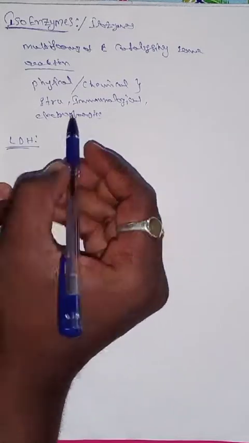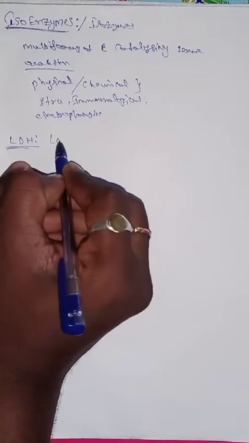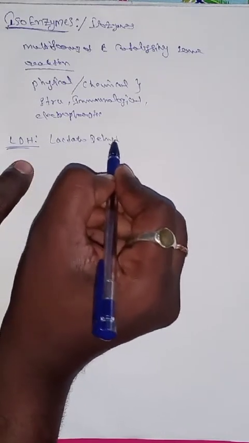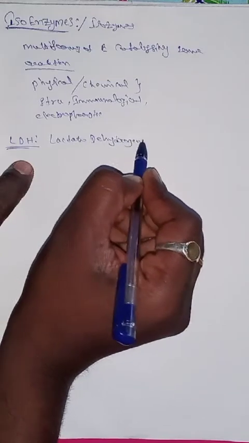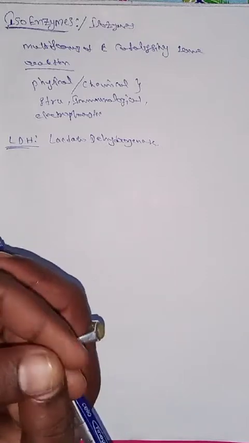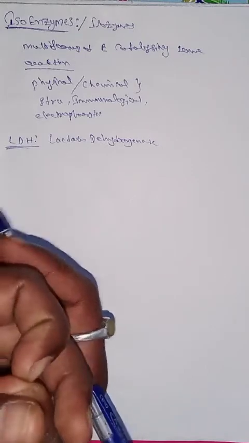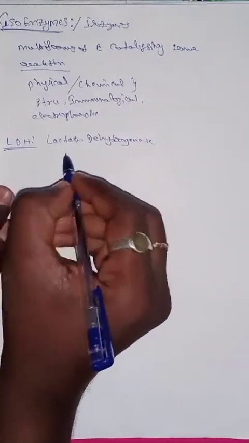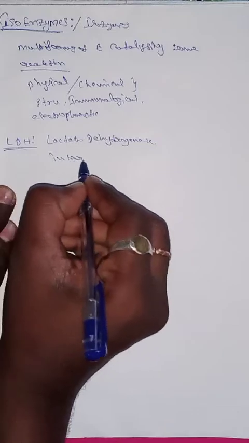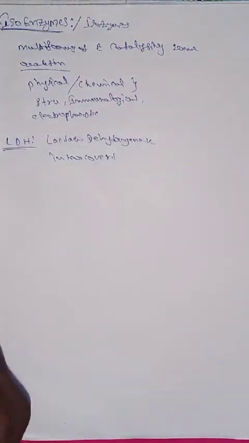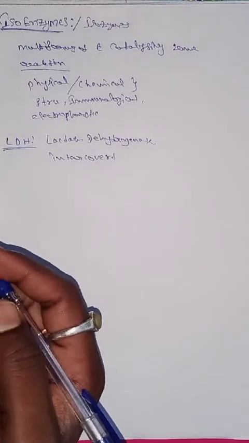What is LDH? Lactate dehydrogenase enzyme. The systemic name is lactate dehydrogenase. It catalyzes the interconversion of lactate and pyruvate.